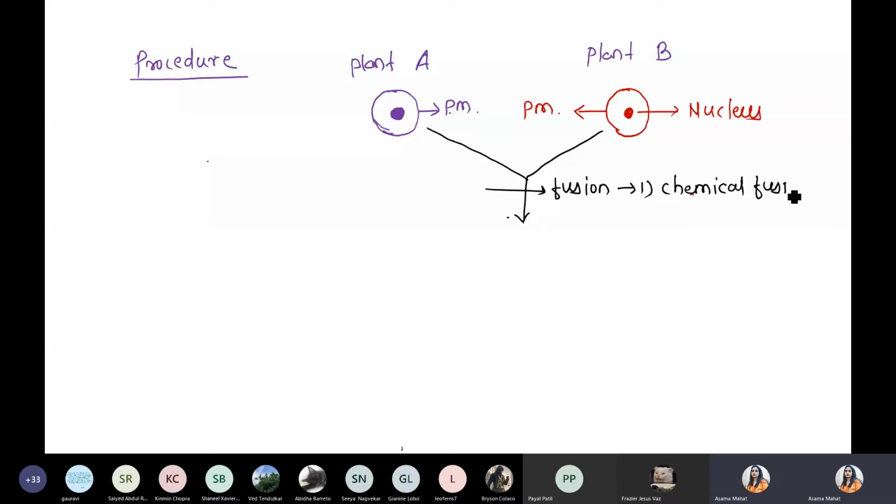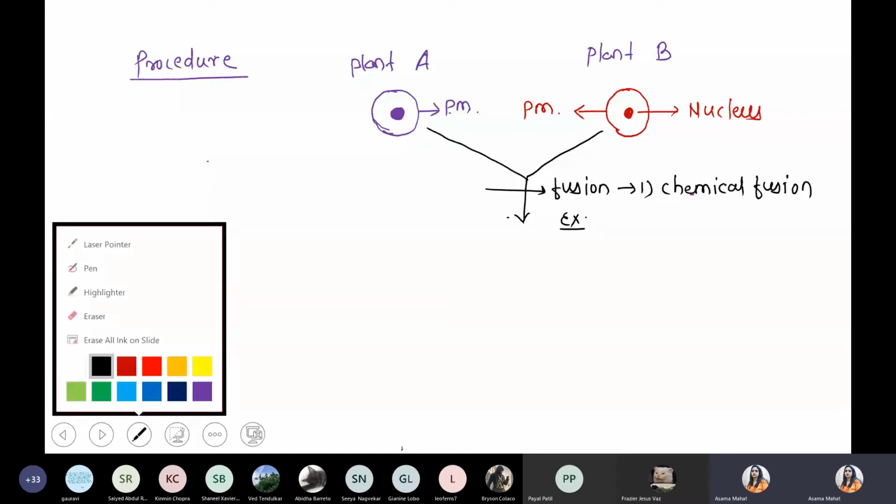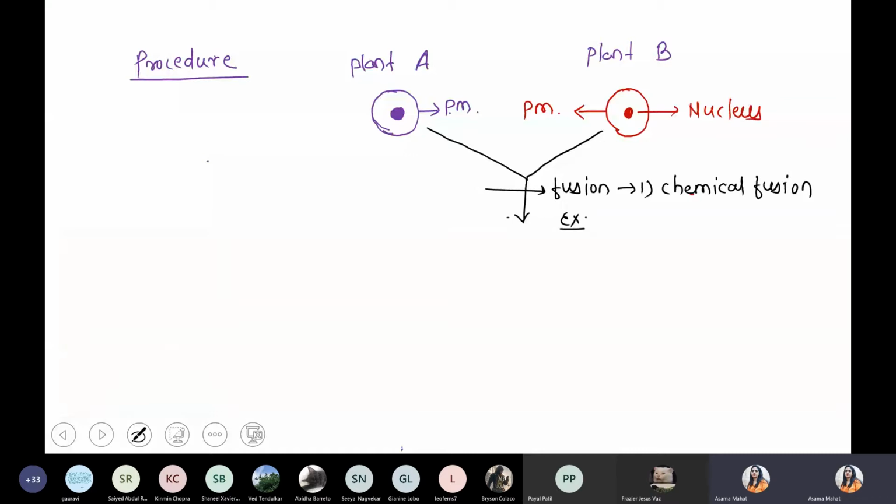You can use a chemical which can fuse the two cells. Under chemical fusion, simply write down a few examples which act as a glue, an agent that can attach the two cells. Very common is PEG, polyethylene glycol. In biotechnology, I hope you have studied it. PEG is one specific type of chemical which is used for fusion during the hybridization program, during protoplast culture. So we are talking about one technique, chemical fusion.